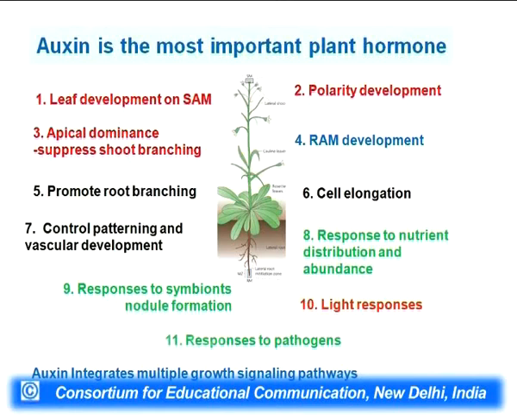Auxin plays a very important role in determining where a leaf should come out in the shoot apical meristem. I will show you today why auxin is required for determining the position where a leaf will come up. In fact, if auxin is not there, then leaves do not come out from the shoot apical meristem.